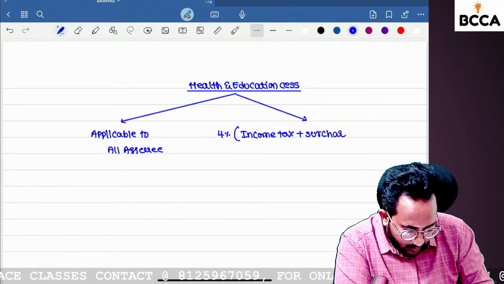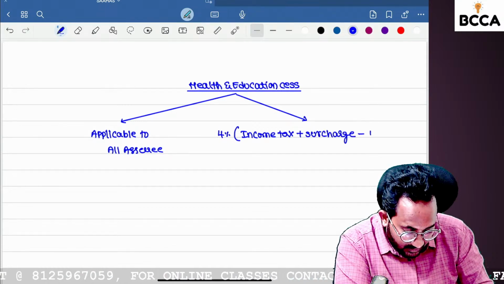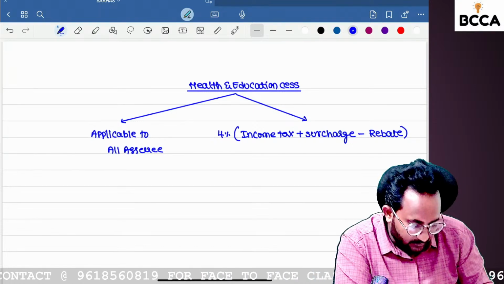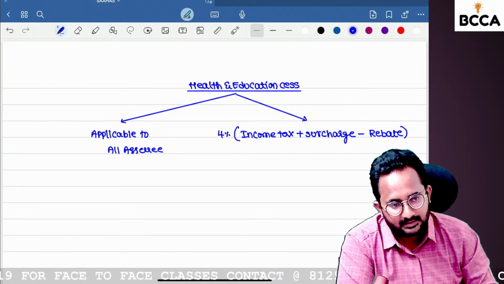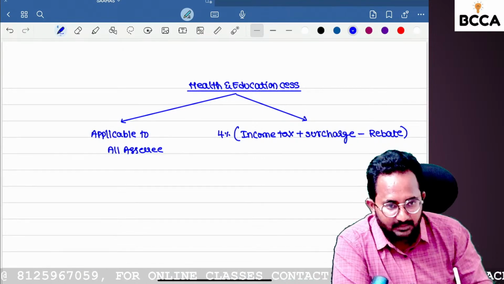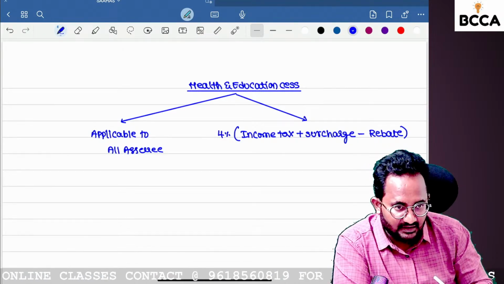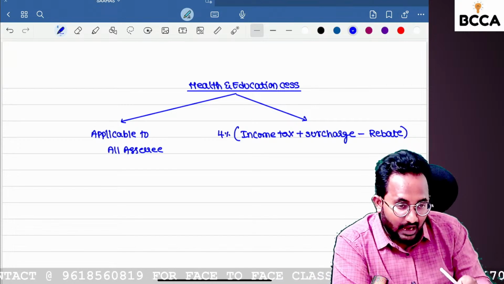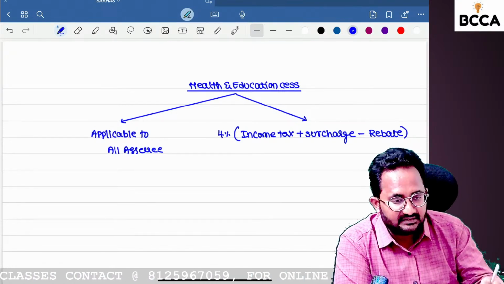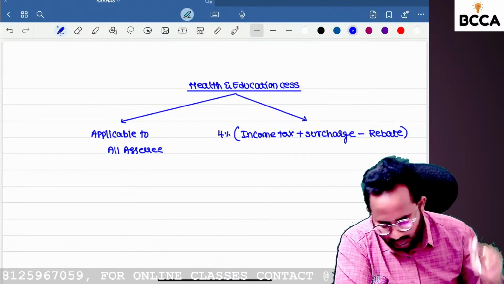But we have to reduce one thing, rebate. I will tell you the next concept. After computing the income tax and the surcharge, add them together. On that we collect health and education cess. If a rebate is there, please reduce the rebate.